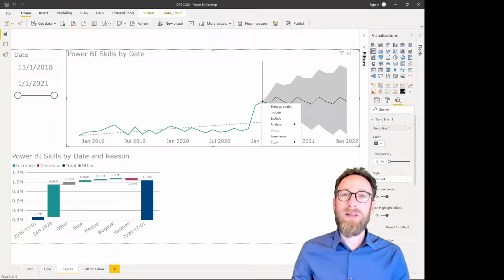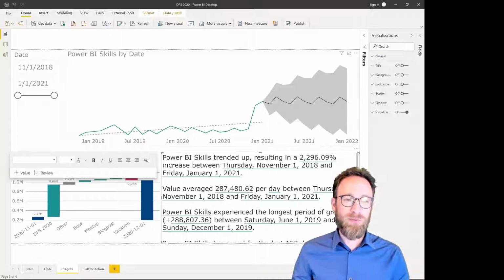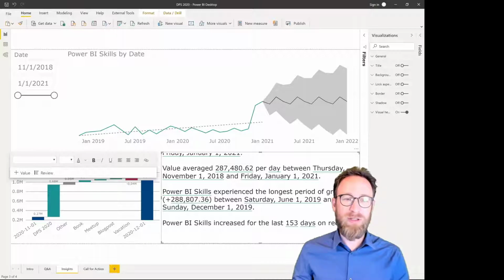And we can also ask Power BI to summarize what we just learned in plain English text, so everybody can just read what's happening in there. So for example, that the skills are trending up by a certain percentage amount since the beginning in 2018, and also a smart summary like the Power BI skills increased over the last couple of days on record.